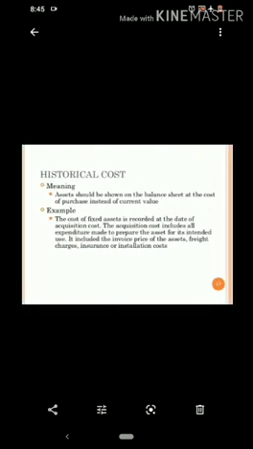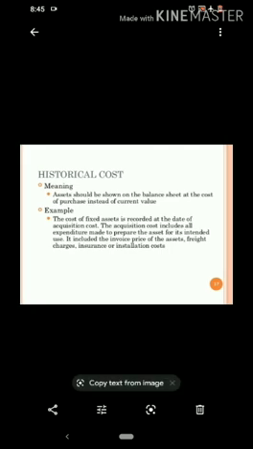Next concept is historical cost, meaning assets should be shown on the balance sheet at the cost of purchase instead of current value. So this concept states that whatever assets are purchased by the organization, all these assets need to be recorded in the books of accounts at cost price, not on the market value of the asset. So market value of the asset is ignored.